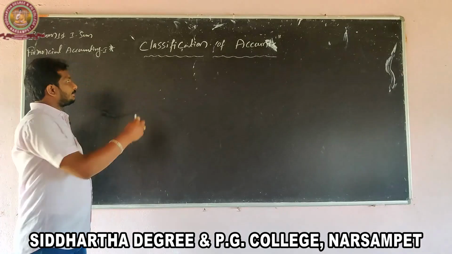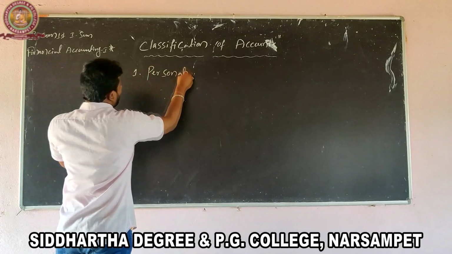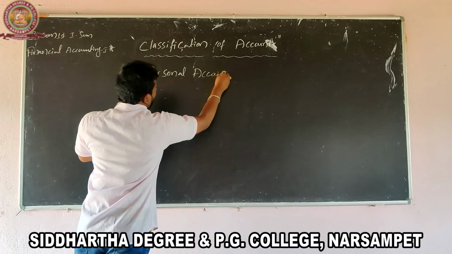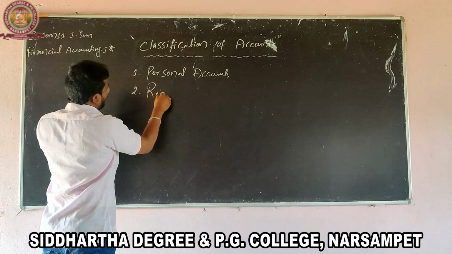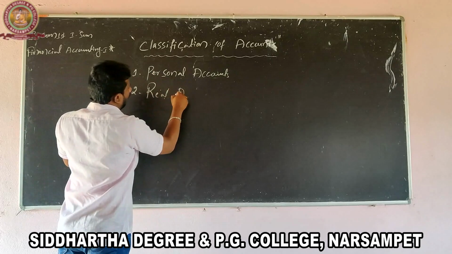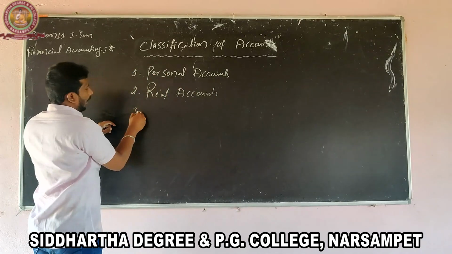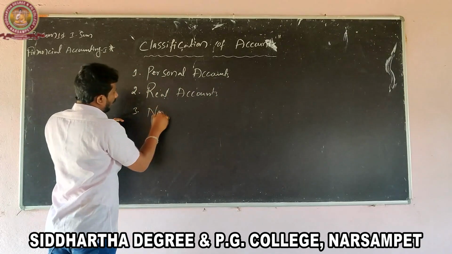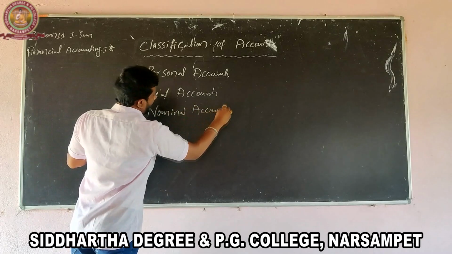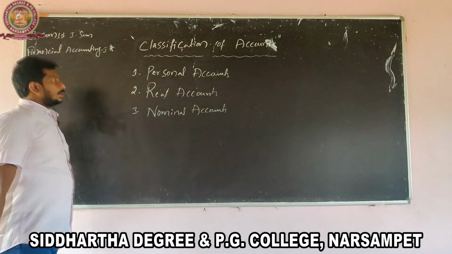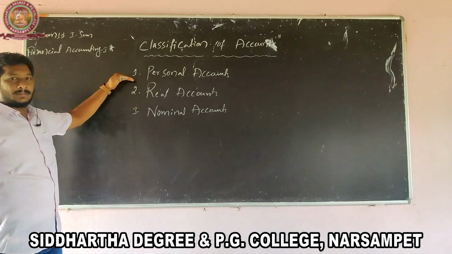The classified accounts are three types. Number one, personal account, and number two, real accounts, and number three, nominal accounts. The first one in the classification of accounts is the personal account.